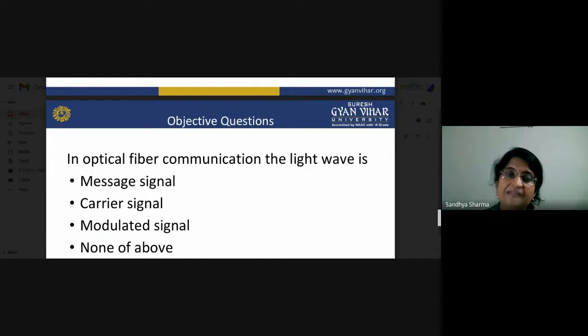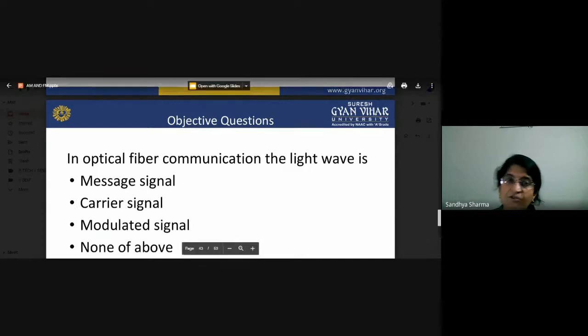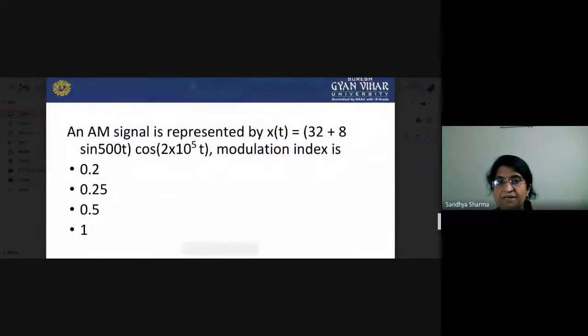In the next lectures, we will see the cellular system used in mobile communication, the satellite communication system, and a small part on the optical fiber communication system. These are the different parts of our communication system. In optical fiber communication, we will see what the system is and what the role of light waves is.